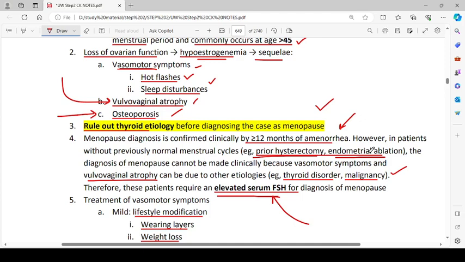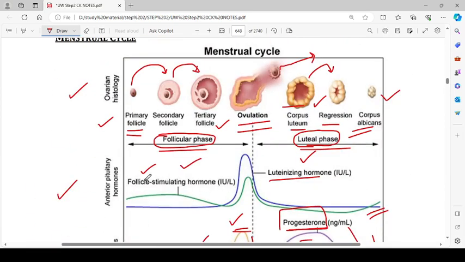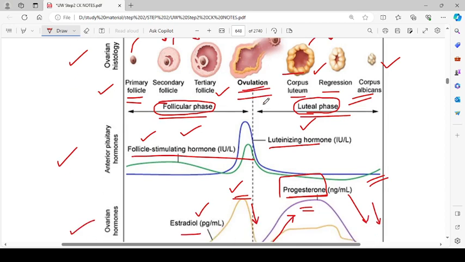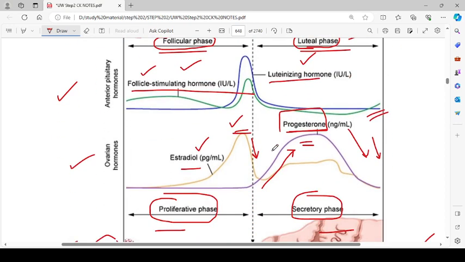Okay. So if I come back to this picture, here you can see the follicle stimulating hormone was trying to convert the primary follicle into secondary follicle to make the ovulation happen. If it is not happening, the negative feedback signal for FSH was, I guess, increased estradiol production, maybe, or luteinizing hormone.